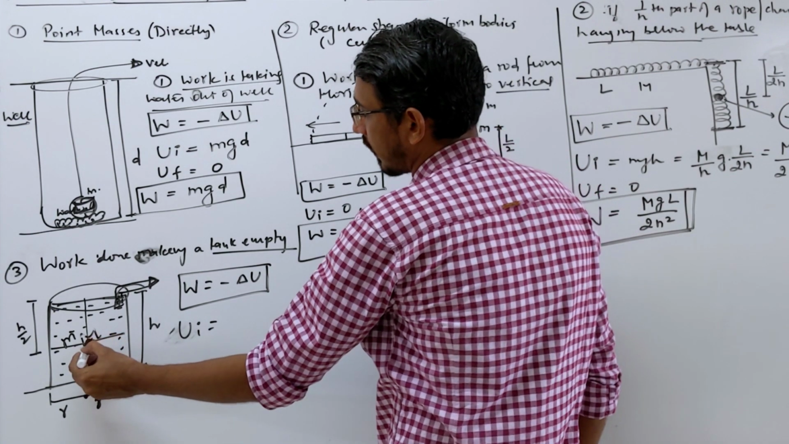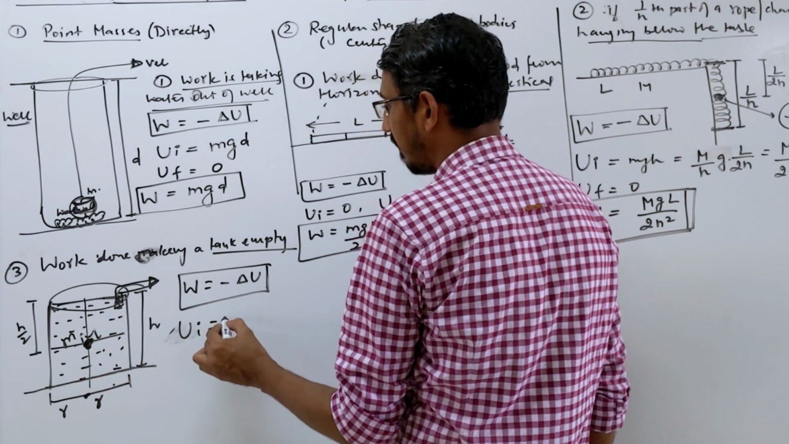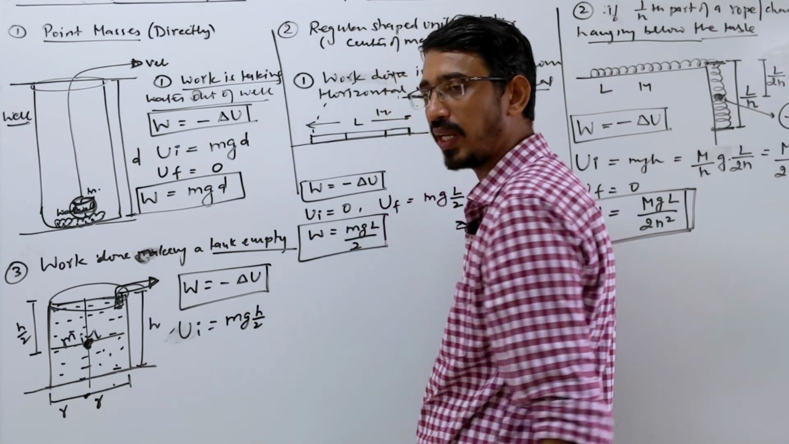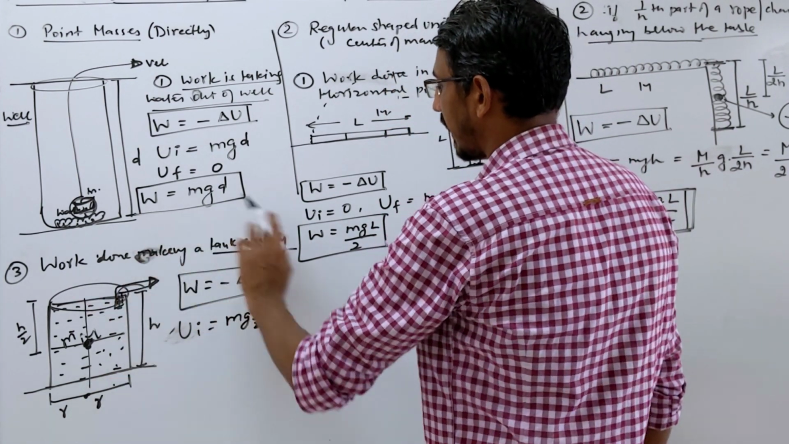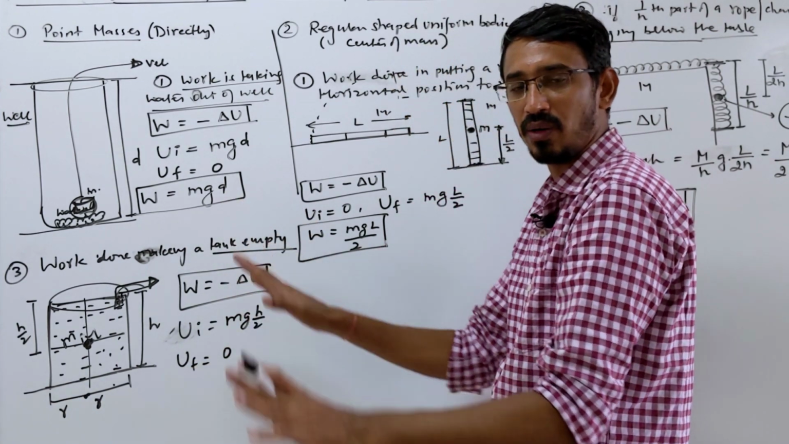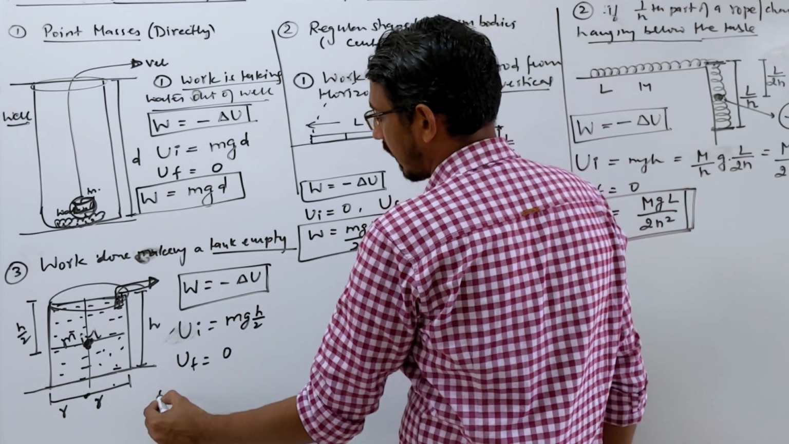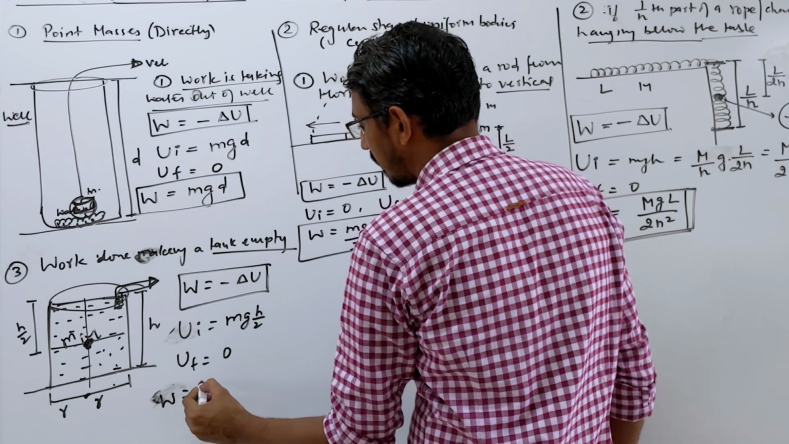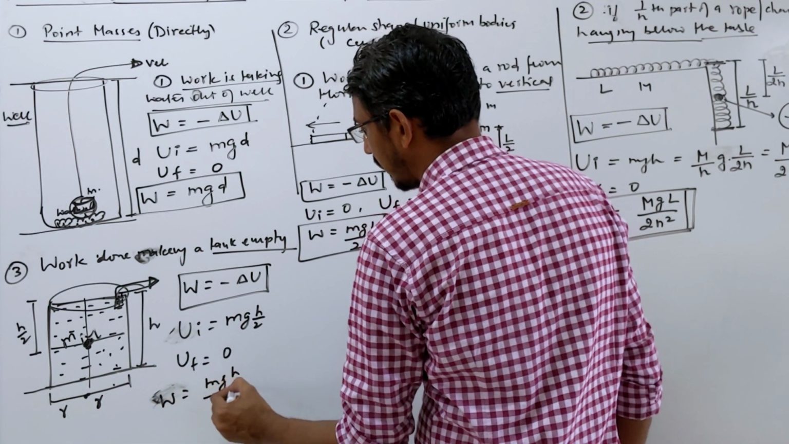So initial energy will be what? The whole mass is located at this point, so the energy is mgh, where h means h by 2. Again, all the water you take out. What is the final potential energy? Final will be 0, because you have taken everything out. So what is your work done? Again, simply the change in potential energy. The work done will be simply mgh by 2.